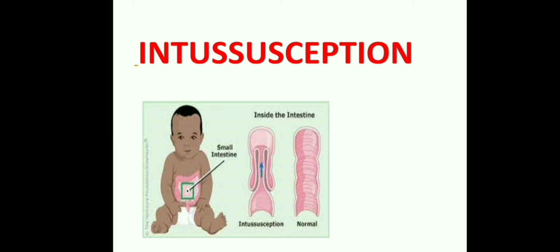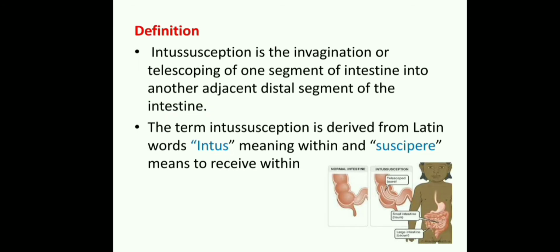First, you should know what is intussusception. Okay, did you get what is intussusception? Okay, definition. Intussusception is the invagination or telescoping of one segment of intestine into another adjacent distal segment of the intestine.